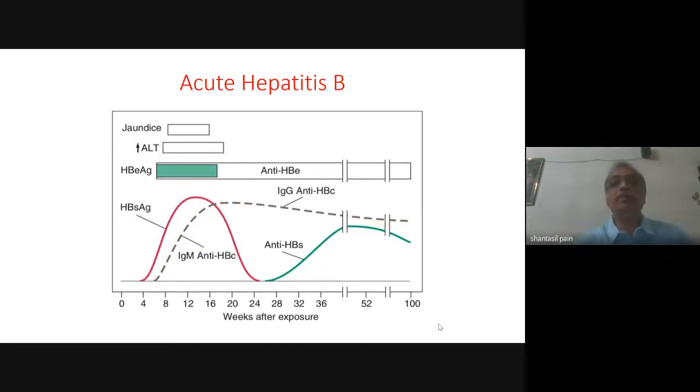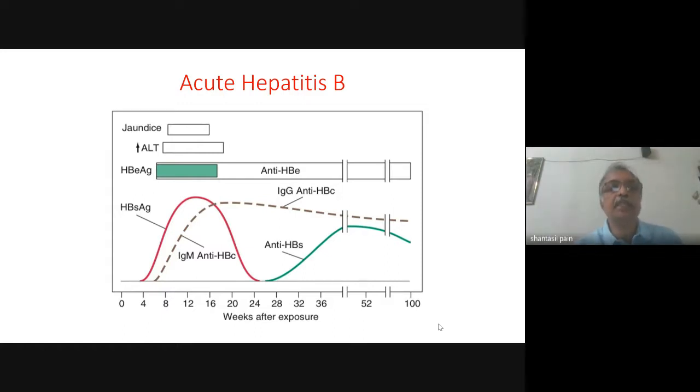Now, there are certain markers of hepatitis B infection. You need to know these markers and you need to properly interpret them. Coming to acute hepatitis B, when a person is infected for the first time with hepatitis B virus, the first marker that appears in the serum is hepatitis B surface antigen.